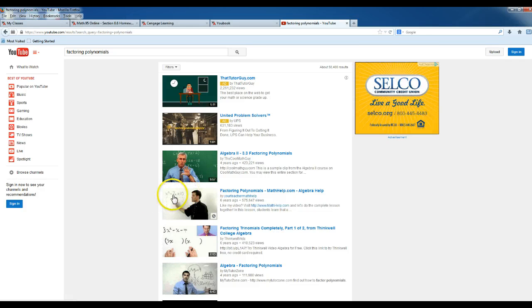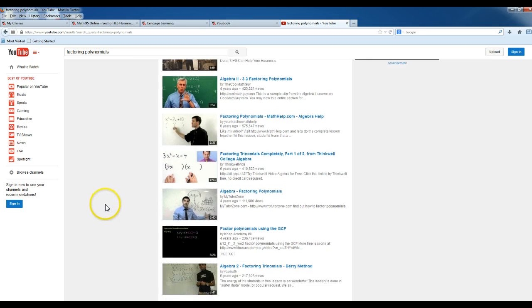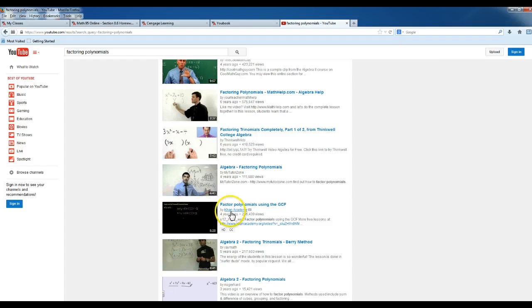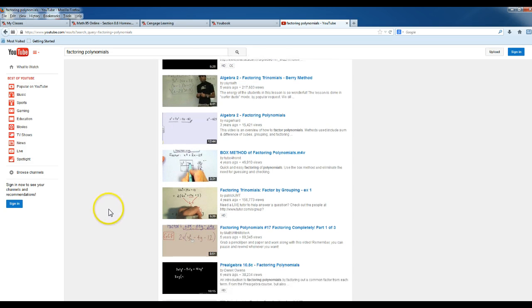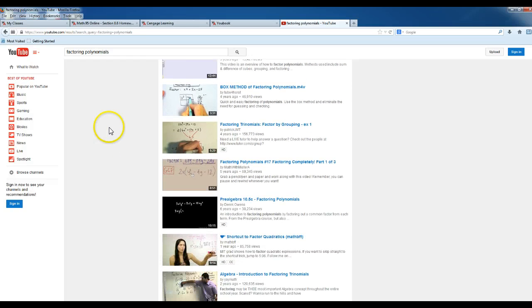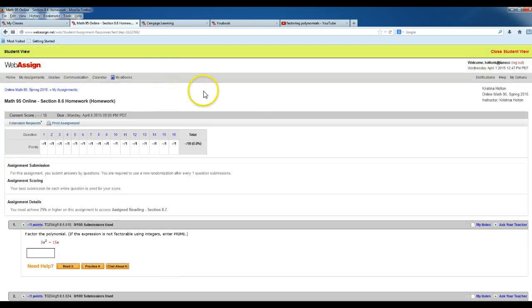But you might look to see, okay, here's an equation similar to what I'm working on. There's that Khan Academy video right there. And you might find someone on YouTube that has a lot of great videos that might help you out as well. I don't want you to feel like the resources that are in WebAssign are the only resources available to you, and I don't want you to feel like if you're stuck you have no place to go.